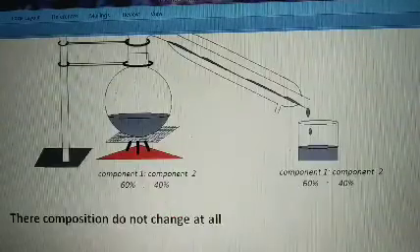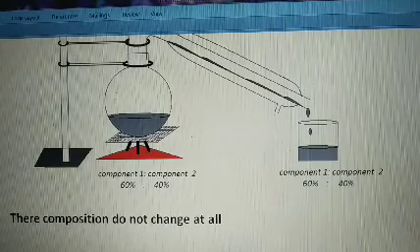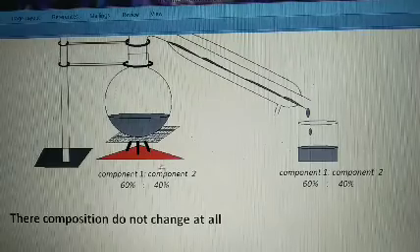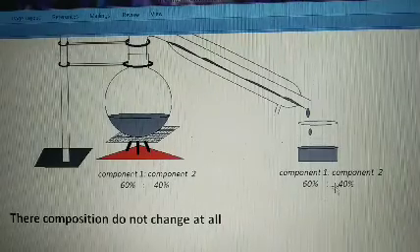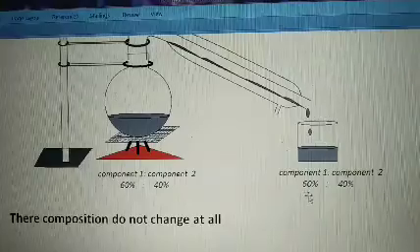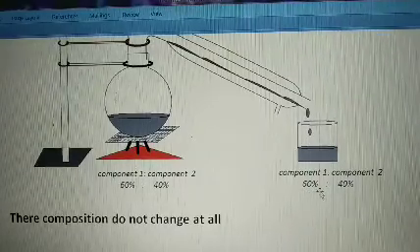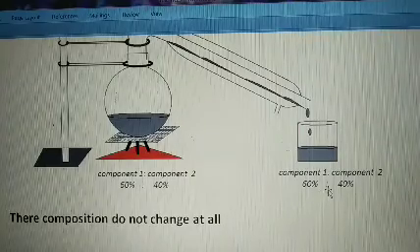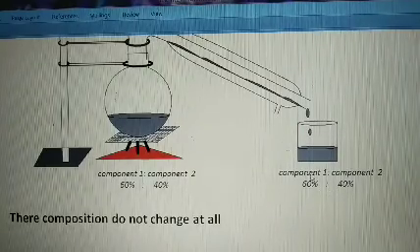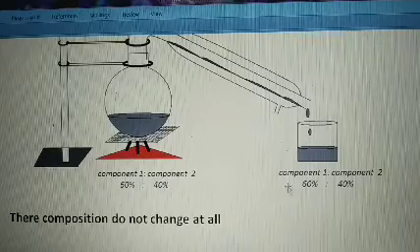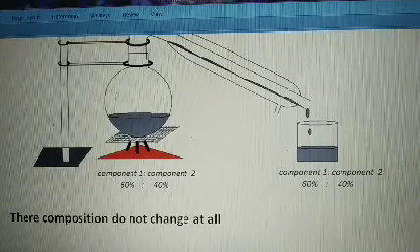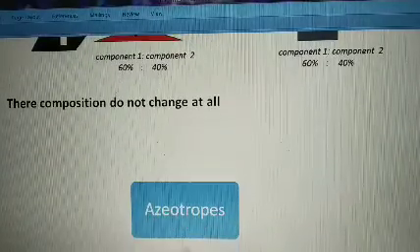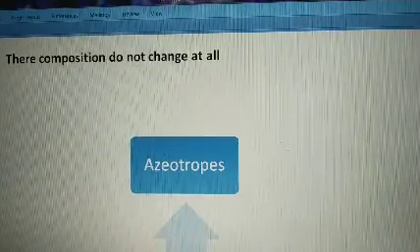So here, see, whatever we are having in the flask, component 1 is 60% and component 2 is 40%. The distillate which comes out here is again 60% one component and 40% the second component. So the liquid is boiling without change in its composition. They are not changing their composition at all. They are said to be the azeotropic mixture.